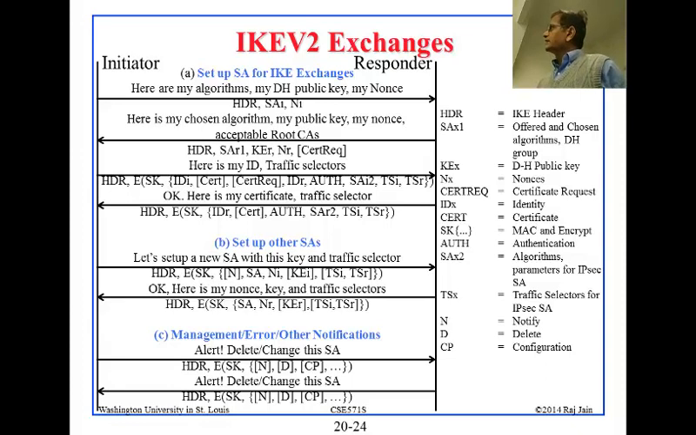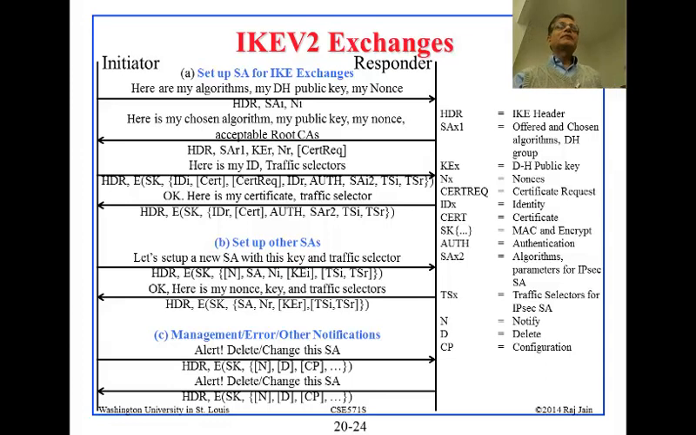So first thing is the initiator and the responder. Anybody could be initiator, could be responder, so it doesn't say client and server. Whoever initiates is on the left side, and the first two messages are all in clear. So the first message is, here is my algorithms, my public key and my nonce.